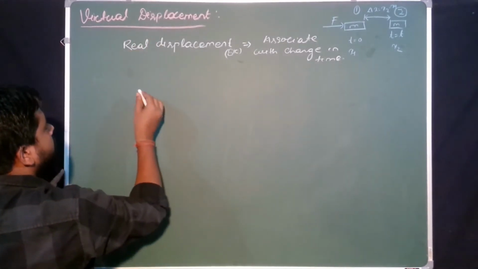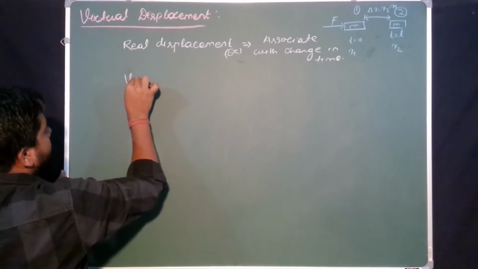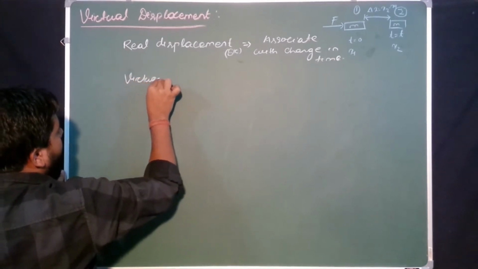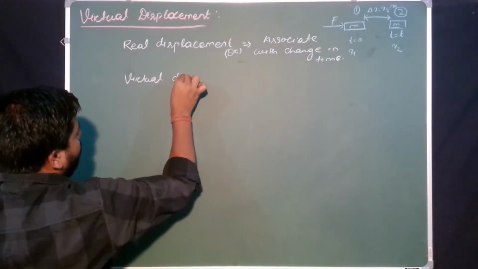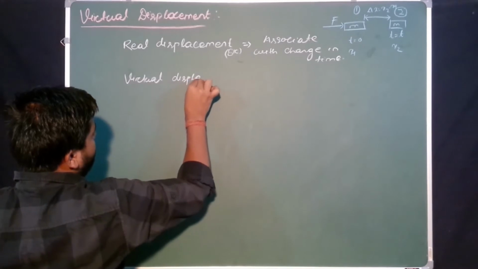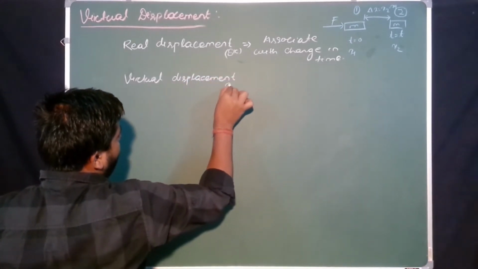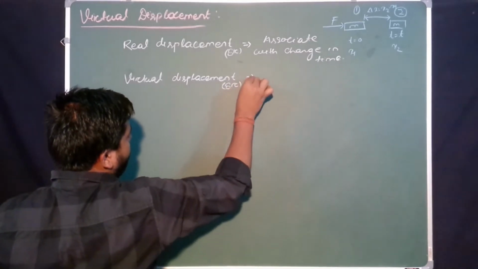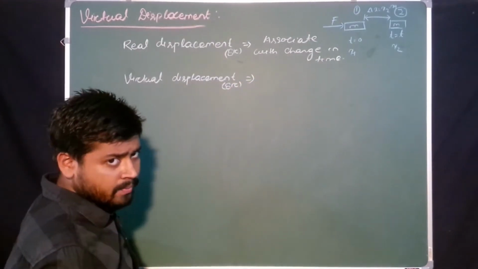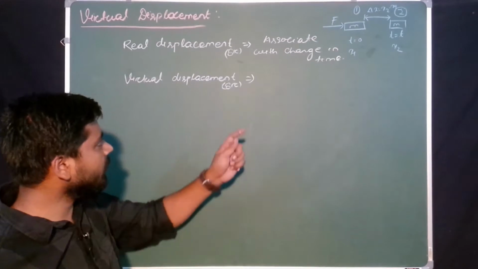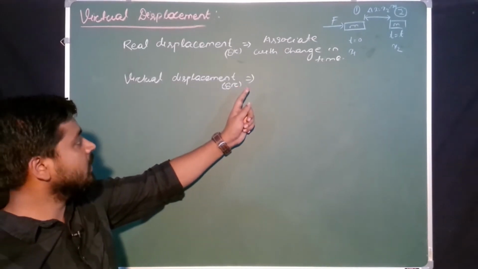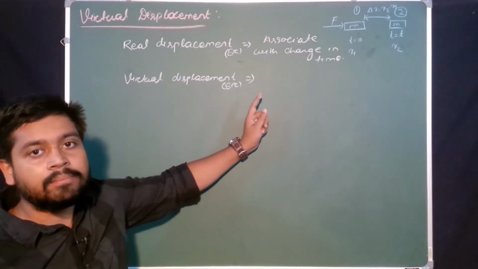Then what is the virtual displacement? Virtual displacement. If delta r is the virtual displacement, that means displacement takes place without any change in time.